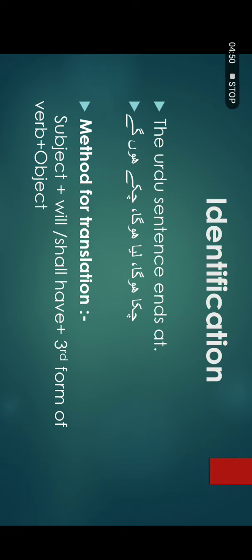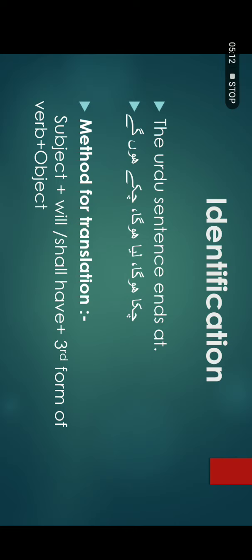Clear? If you have many sentences in your test or in your exams, the Urdu sentences which end with the words chuka hoga, kar liya hoga, कर लिए होंगे, कर चुके होंगे, कर चुका हूँगा, that sentence will belong to future perfect tense. Clear?